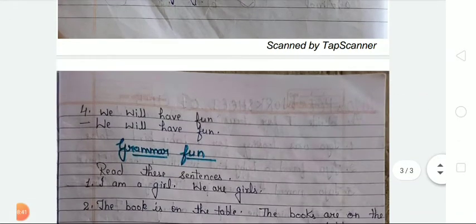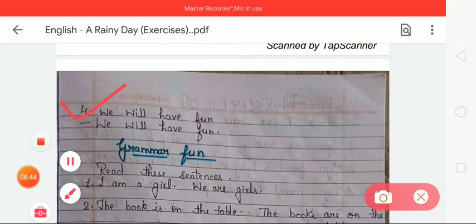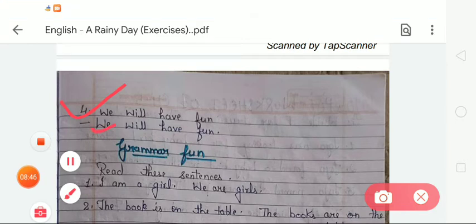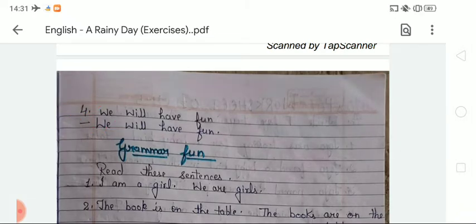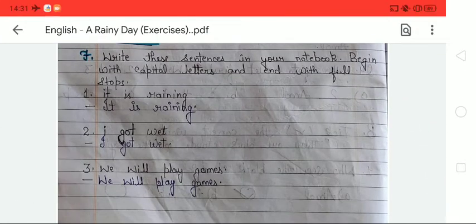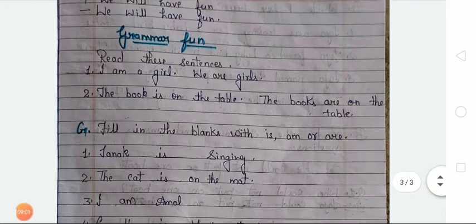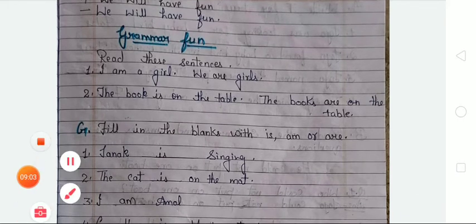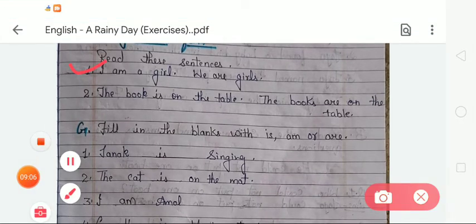Now the next, number 4: we will have fun. We will have fun. The first letter begins with a capital letter and the sentence ends with a full stop. Like this we have to complete exercise F in the notebook. Okay student, now the next stage is grammar fun. Read these sentences: I am a girl, we are girls. The book is on the table, the books are on the table. Here we are going to learn the uses of is, am and are.